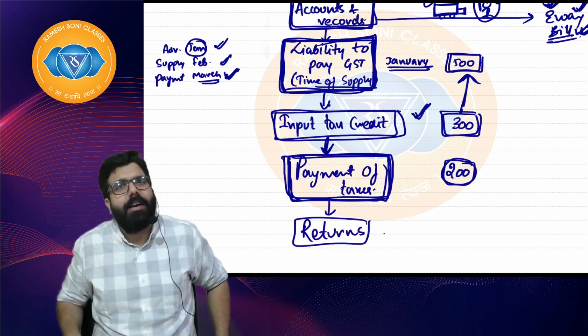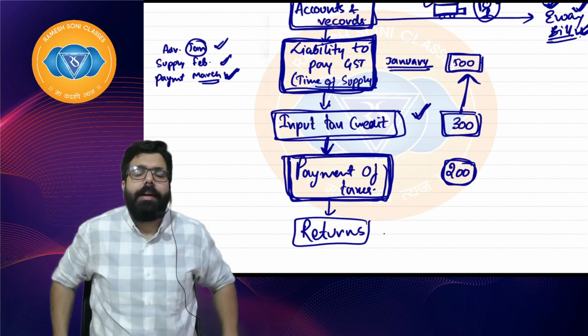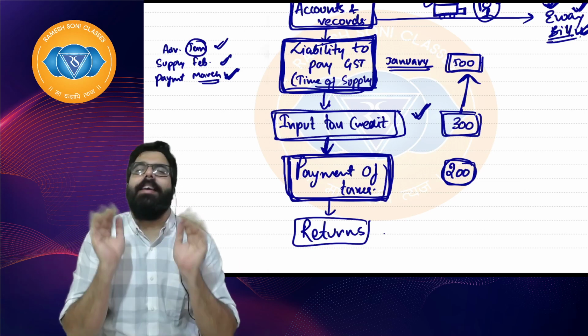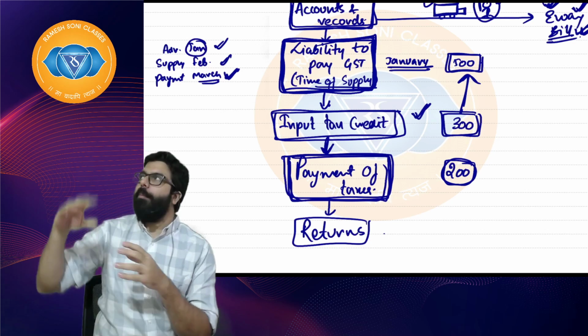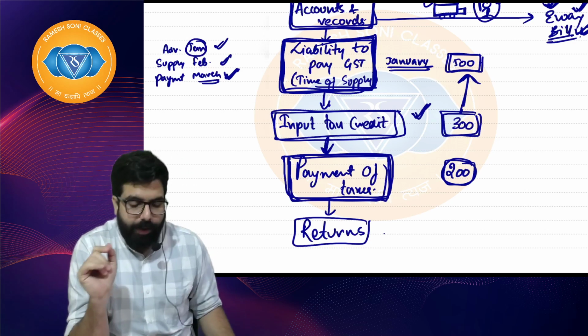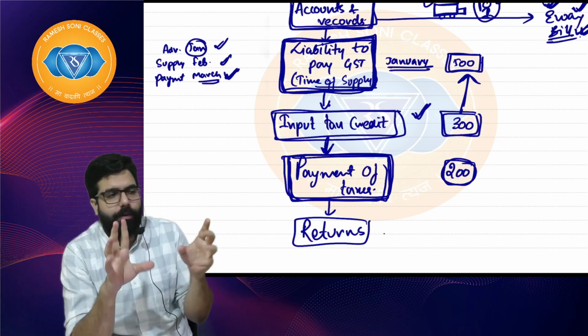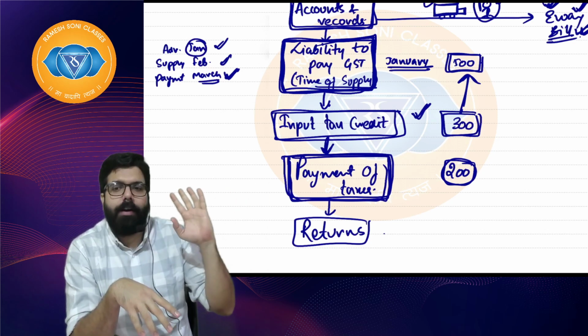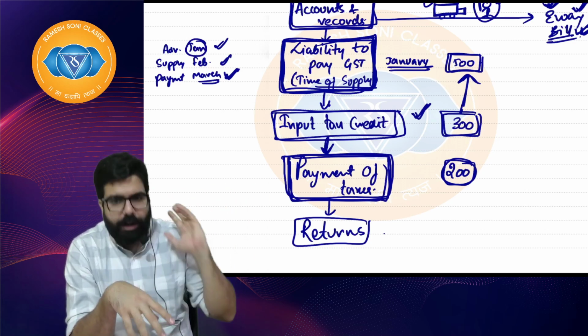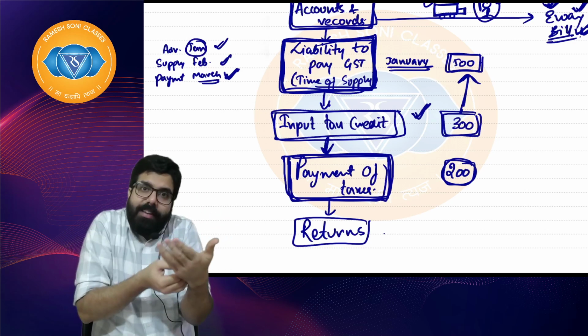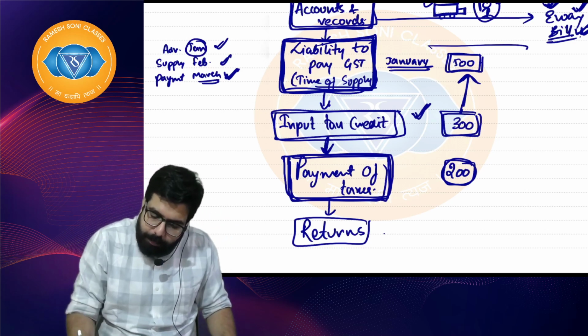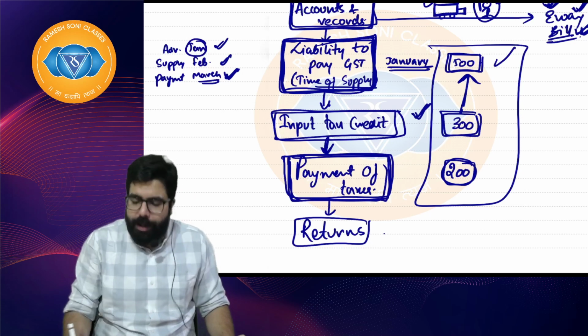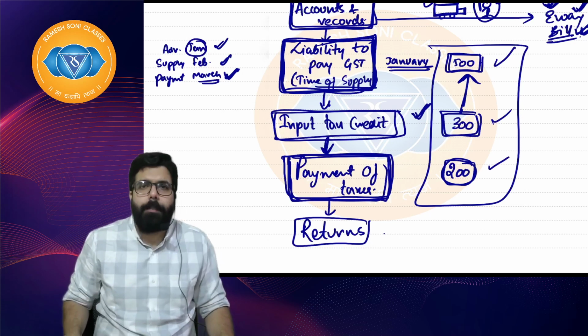Sir, what do you mean by returns? Return is nothing but information which you give to the government. See, I made a sale of, supposing, 5,000 rupees, input tax credit 300 rupees I deducted, 200 I made the payment. But the statement is there with me, no? I have made a statement like this: 500 rupees is my output tax, input tax is 300, 200 rupees I have paid.